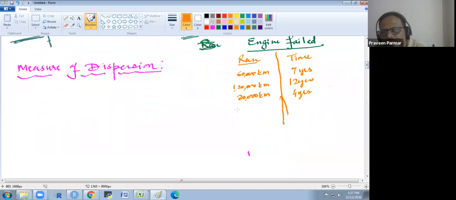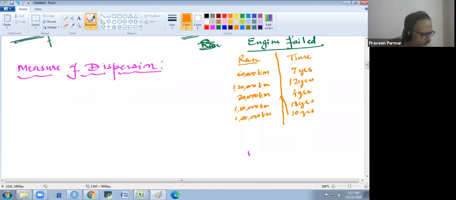And 1,50,000 kilometers is after 18 years, and 1 lakh kilometers is after 10 years. And there is some figure.